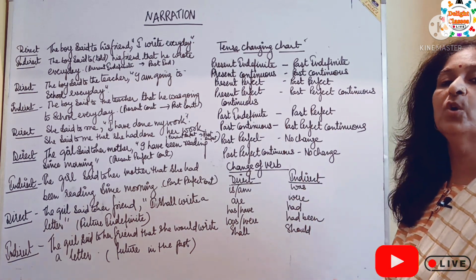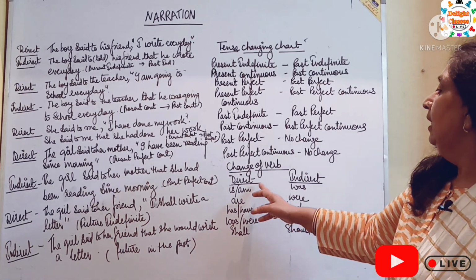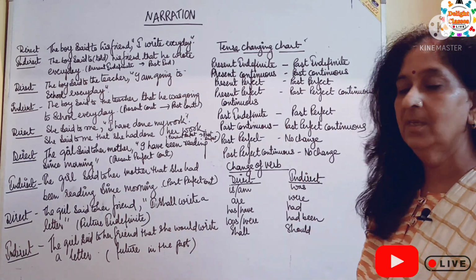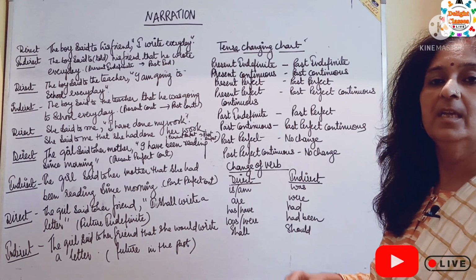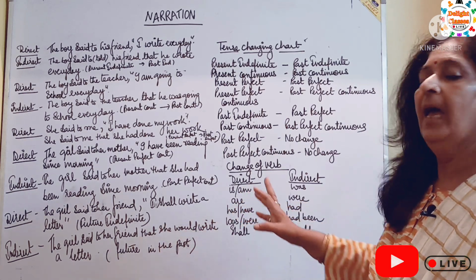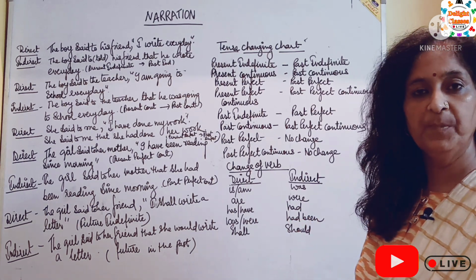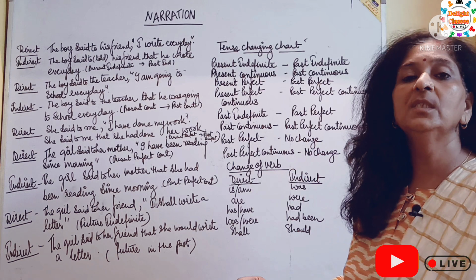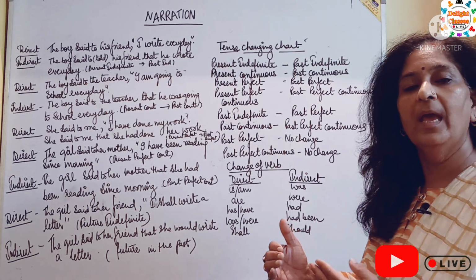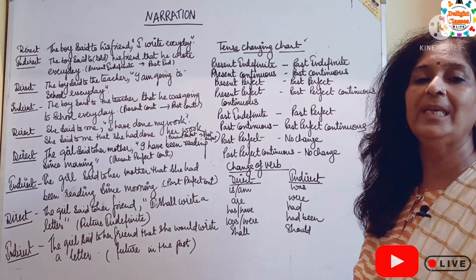Now let us see change of verbs. A small chart is here. The verb of direct speech changes into the verb of indirect speech. Is, am will change into was. Is and am of direct speech will change into was while changing into indirect speech. Are will be changed into were, W-E-R-E, were.